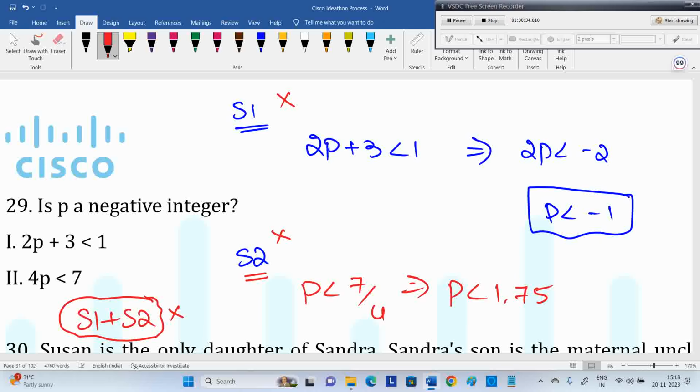Okay, in data sufficiency, always try alone and be clear with the things. They're asking yes or no, that's it. Suppose my question is: is p greater than 0? Then statement 1 alone is sufficient because p is less than minus 1, so p greater than 0 is false. Okay, 1 alone is okay. Whether it is yes or no, no problem. Can I answer that question or not? That's as simple as that.